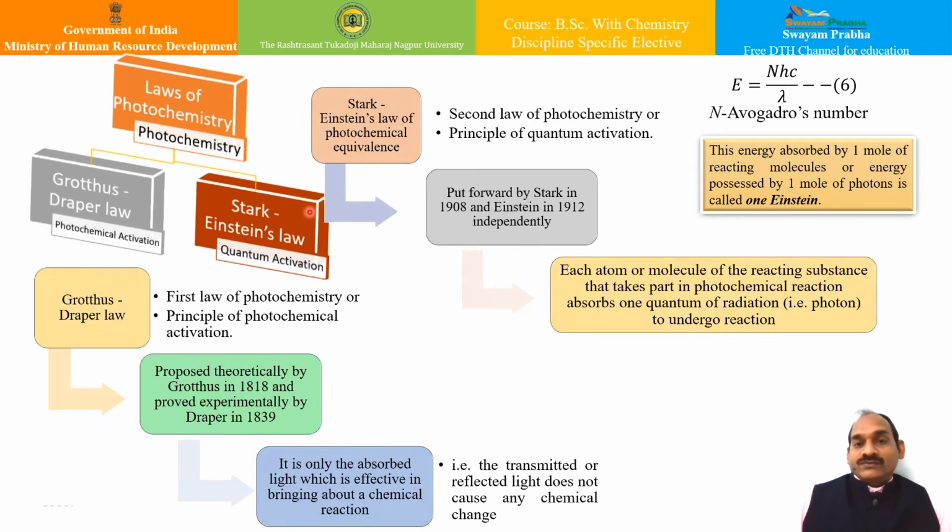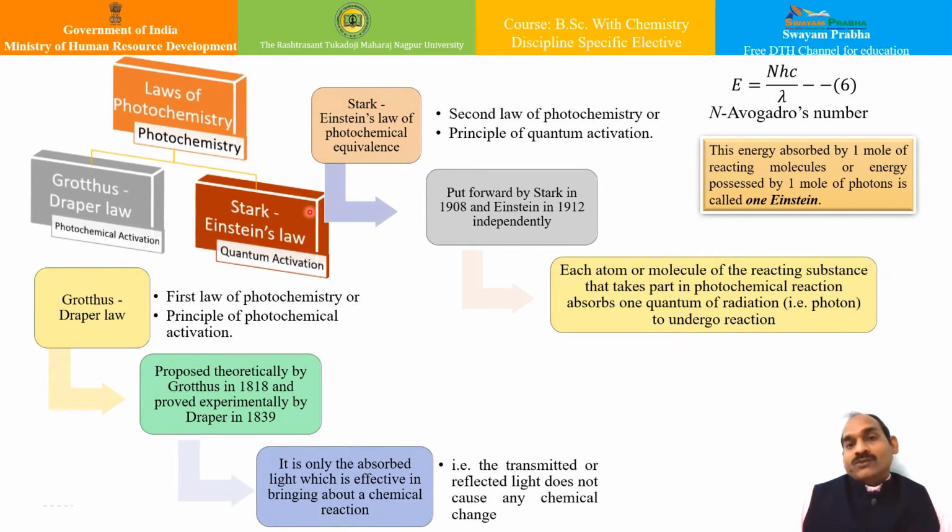Say if nu is the frequency of the absorbed radiation, then the energy of a quantum of radiation is given by h nu or hc upon lambda. This we all know, and it corresponds to the energy absorbed by one atom or one molecule according to Stark-Einstein's law.